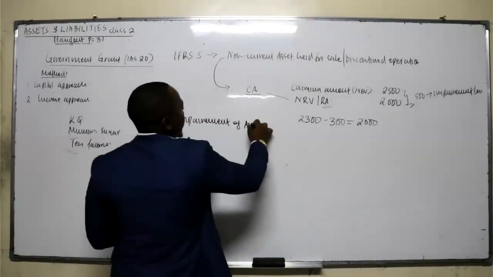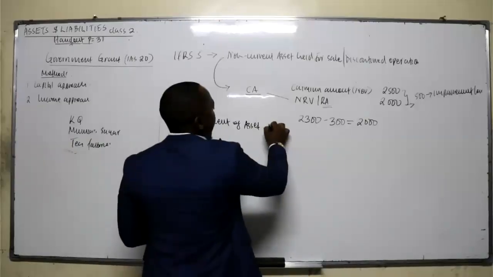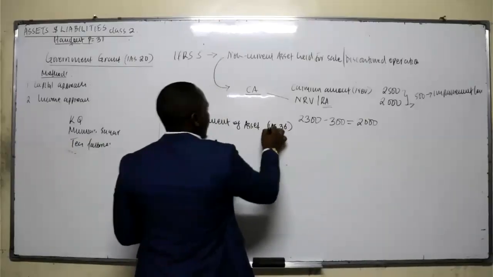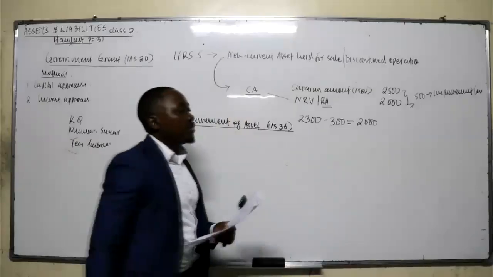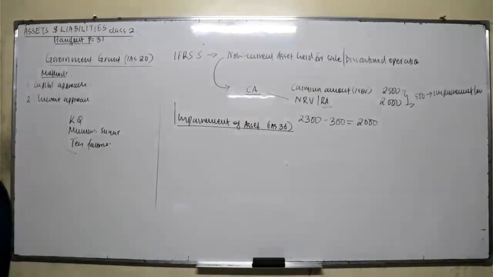Impairment of assets is provided for by IAS 36. Now, what is impairment? Impairment and depreciation are almost the same. What is depreciation? It is the loss of value of an asset. For tangible assets, they depreciate. For intangible assets, we say they are amortized. Therefore, what is impairment?